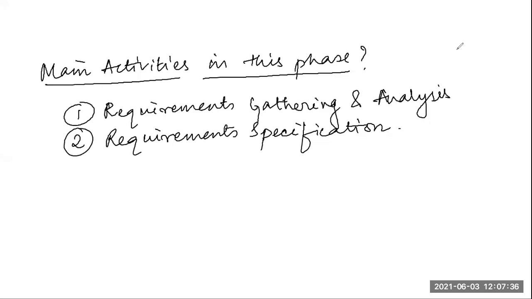Okay, so in the next class we will start from where we have left today, that is, one by one I will enter into the two main activity phases. First is the requirement gathering and analysis, under which what are the works that are done, and then the requirement specification phase, under which what are the activities that are done.